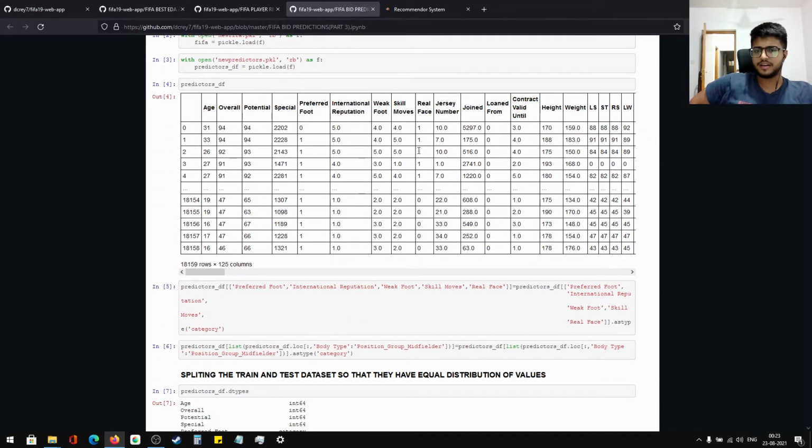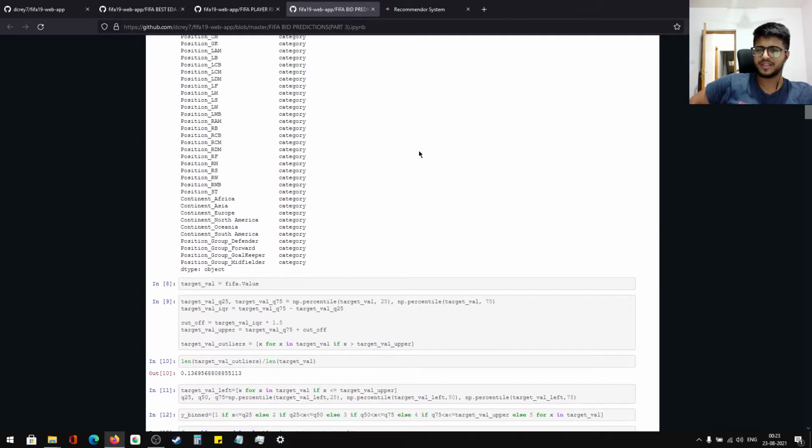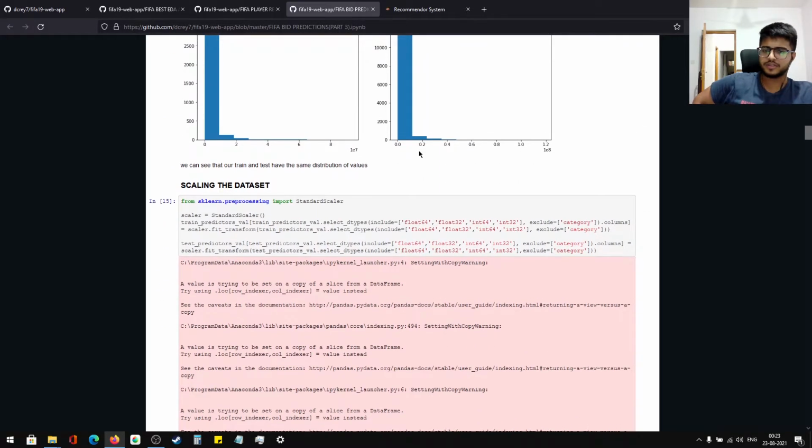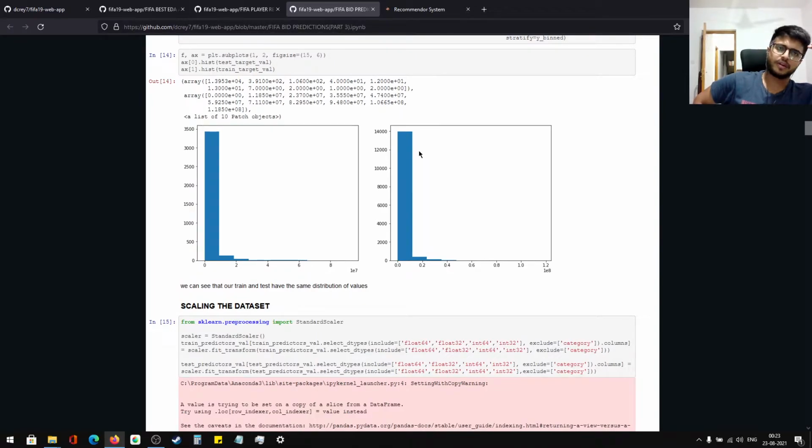But in this one there are a lot of things, like an imbalanced data set and everything. So first of all, I have to stratify the data. Some people's wages would be above, so I divided them into four different parts. If they're earning below 80,000 a week, then it's one kind of player, and if it goes more than that, it's another kind of player.